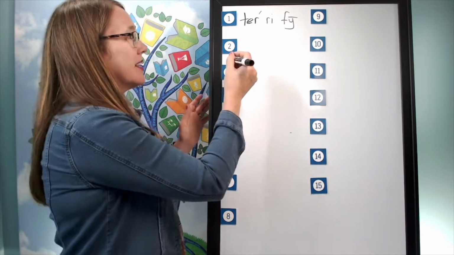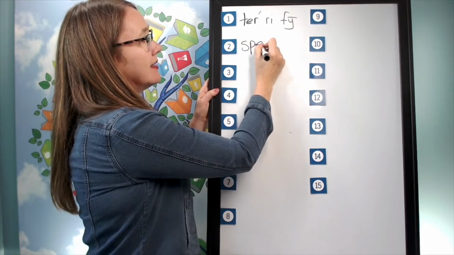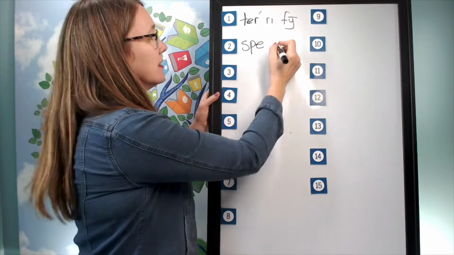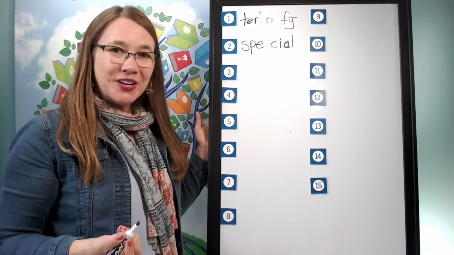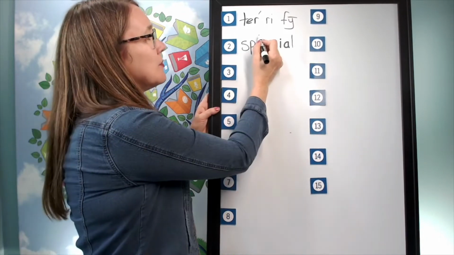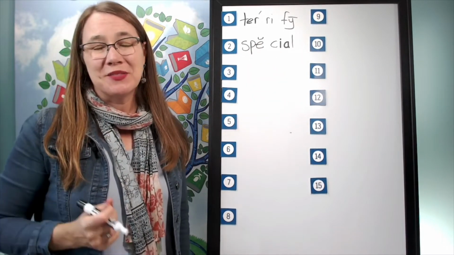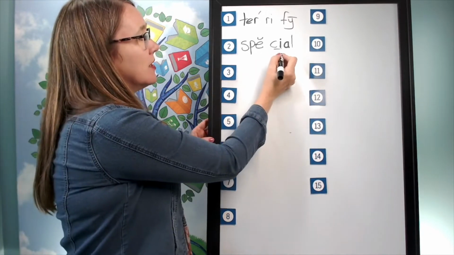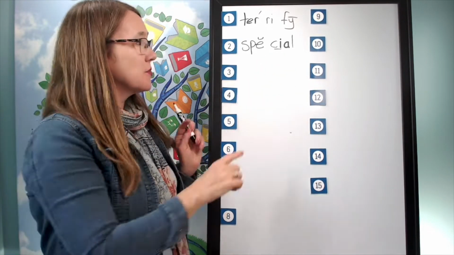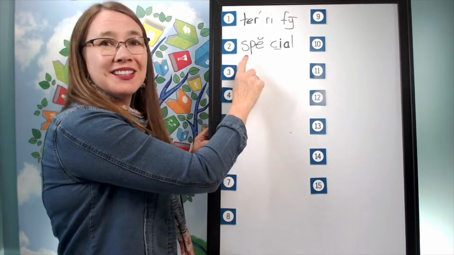And help me to write it. The first syllable is spe. S-p-e. The second syllable is shall. Sh-a-ul. How do we mark it? Well, I'm going to put a breve over that e that's saying its short sound at the end of the syllable because that is very unusual. And we'll underline the sh. Let's read it. S-p-e-sh-a-ul. Special.